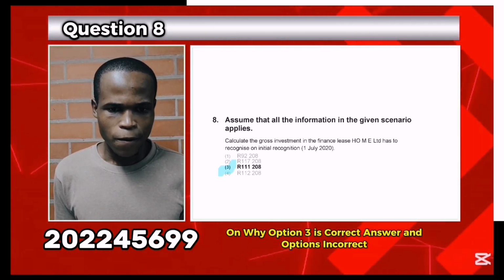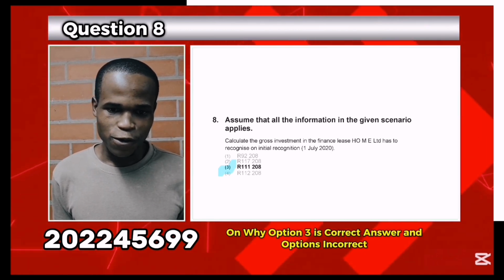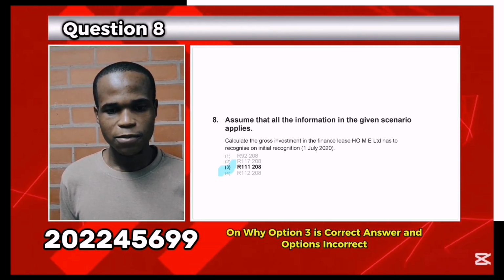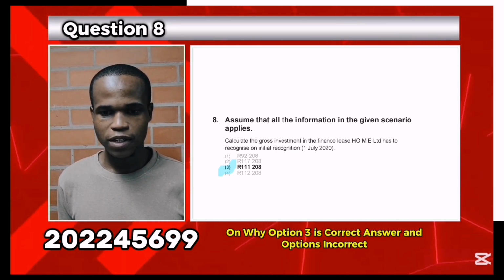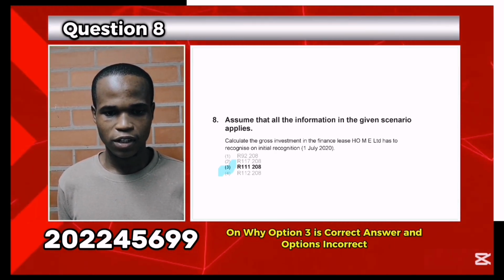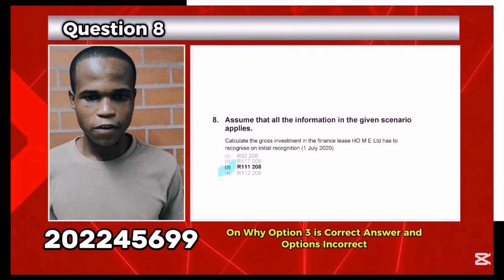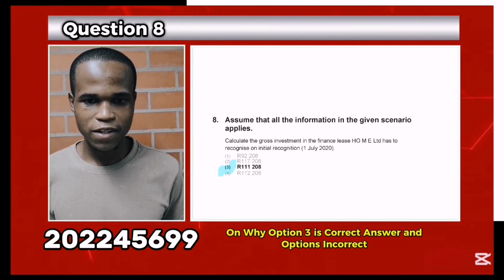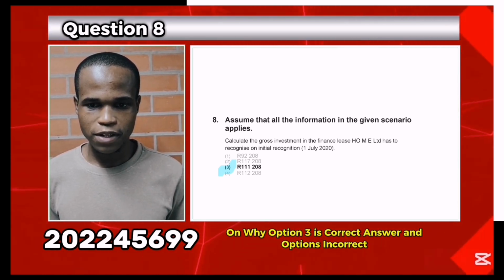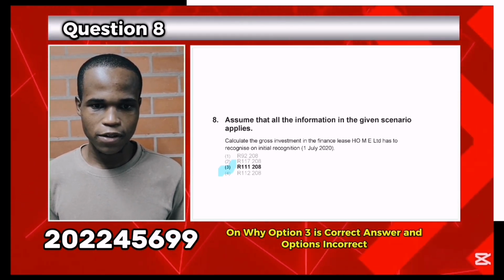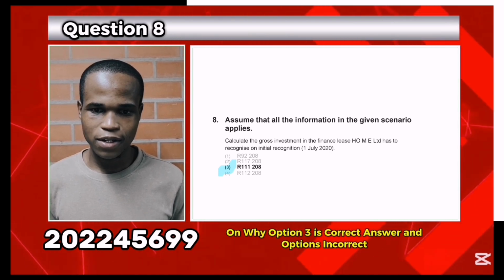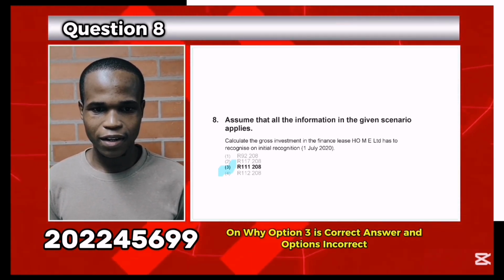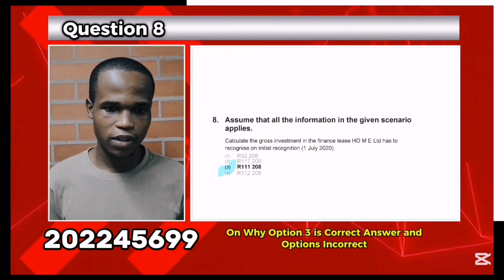Why could option 3 be correct? If we strictly follow the calculation without additional assumptions, the lease payments over 3 years plus the final payment give us 112,208 rand. If option 3, 111,208 rand, is stated as correct, there must be a specific detail or adjustment we are missing that reduces the total by 1,000 rand, which is not directly apparent from the calculation provided.